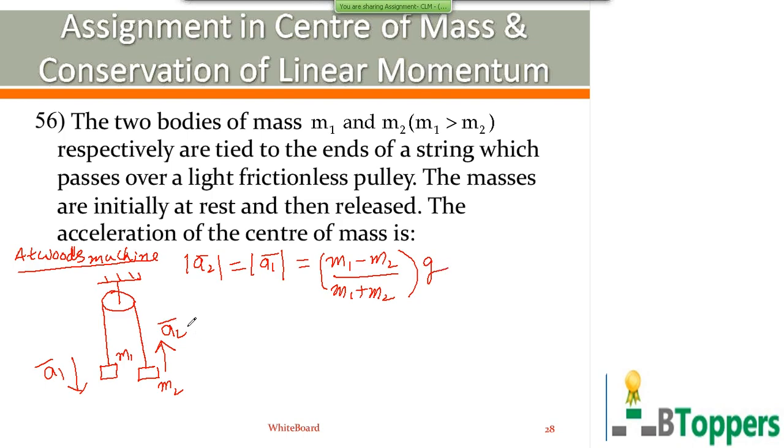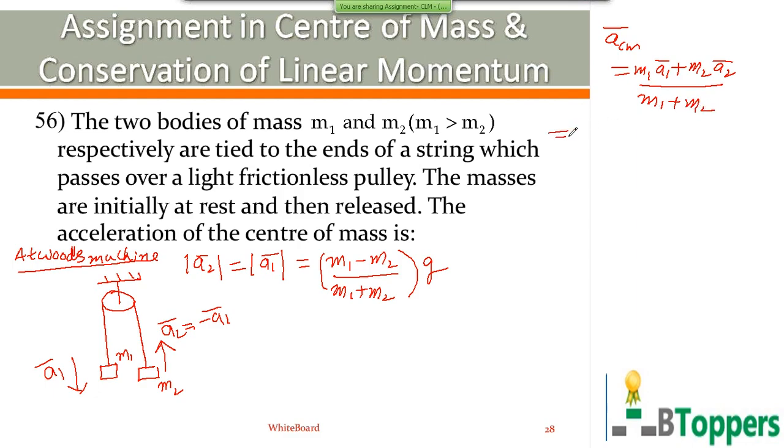So in vector form, we can write A2 bar equal to minus A1 bar. So acceleration of center of mass of the system of the two masses is given by (m1 A1 bar plus m2 A2 bar) by (m1 plus m2).